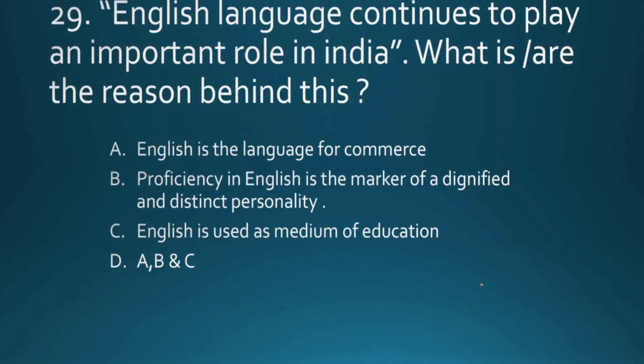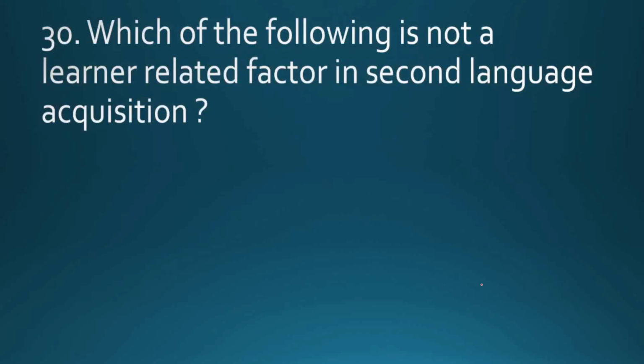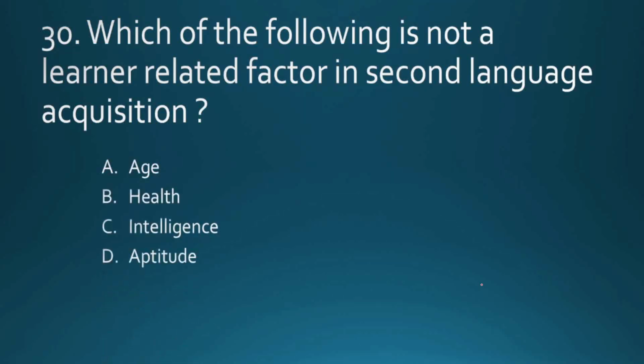Right? English is a language for commerce. If you have proficiency, you will have a different personality in society. And basically, it is used as a medium of education. Which of the following is not a learner-related factor in second language acquisition? Age, health, intelligence, aptitude. The right answer is health. This is not related to the learner.